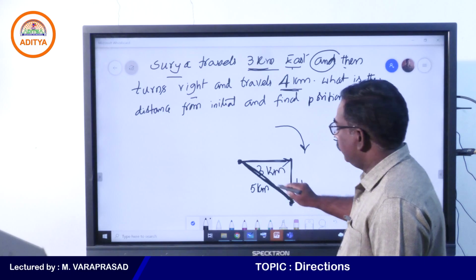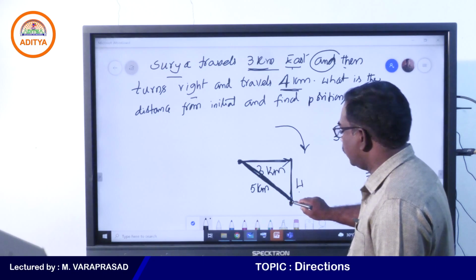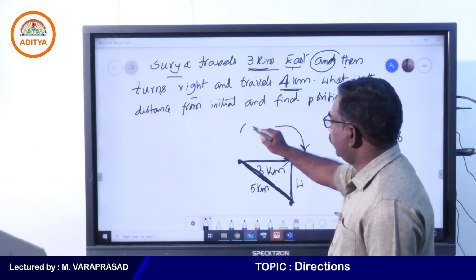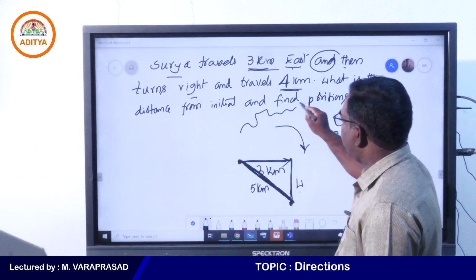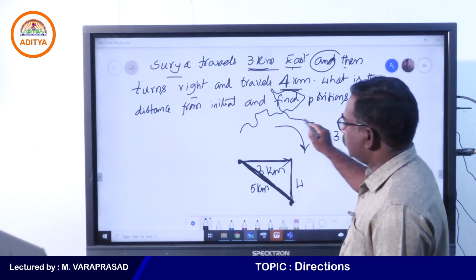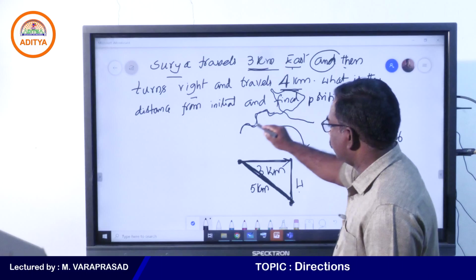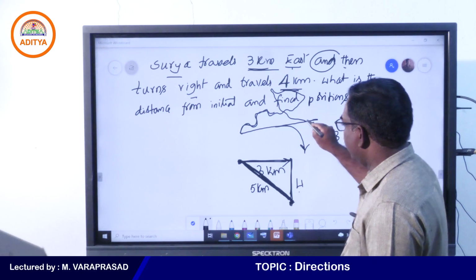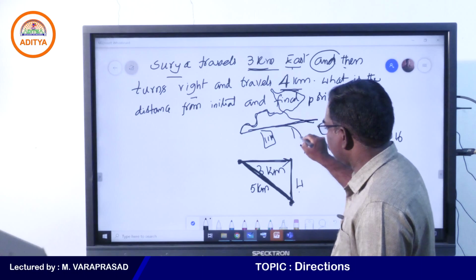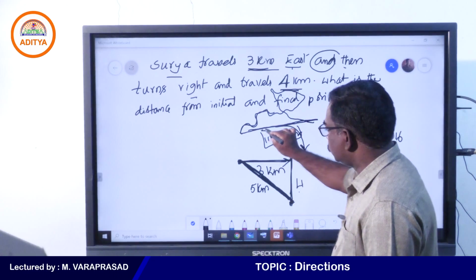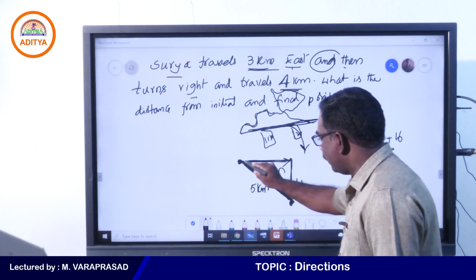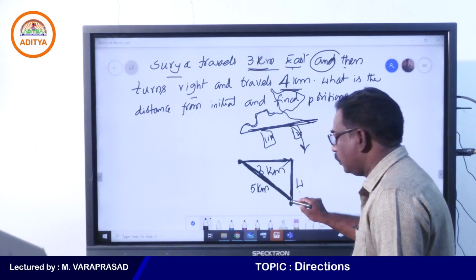When you are calculating from Vizag to Kakinada, they will calculate only the shortest distance. Going to Tuni, Anakapalli, again Vijayawada, coming to Tirupati, they won't calculate this total distance. They calculate the shortest distance and put it in kilometers, 11 kilometers, 12 kilometers like that. That is the shortest distance, not the travelled distance. Here the travelled distance is 3 plus 4, 7 kilometers.